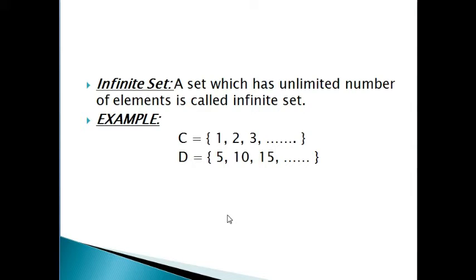An infinite set has unlimited number, means elements of an infinite set cannot be counted. For example, you can see set C. Set C starts from 1, then 2, then 3, but we don't know where it will stop. So it is an unlimited set.